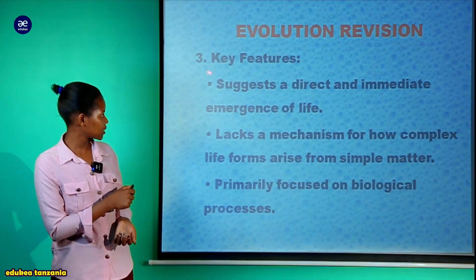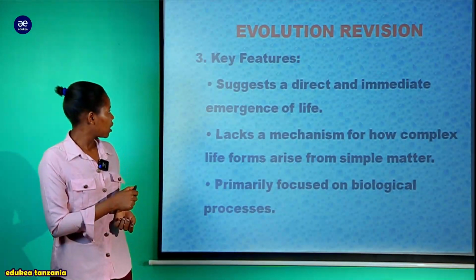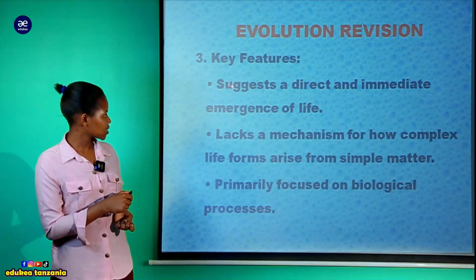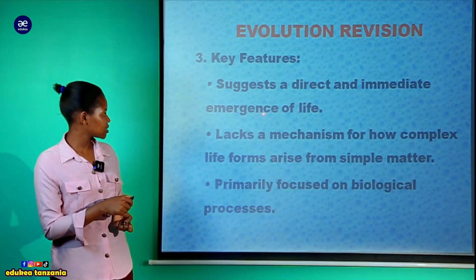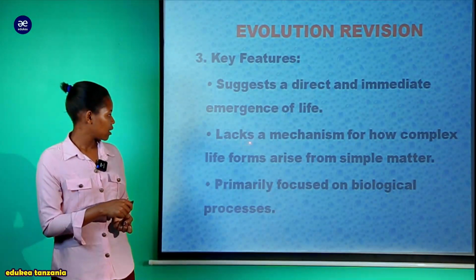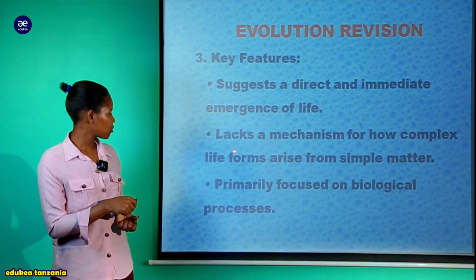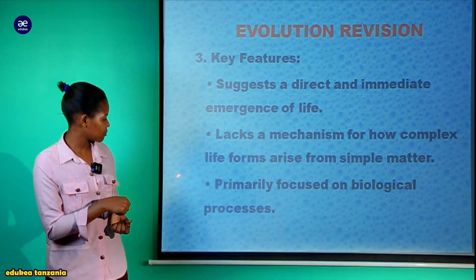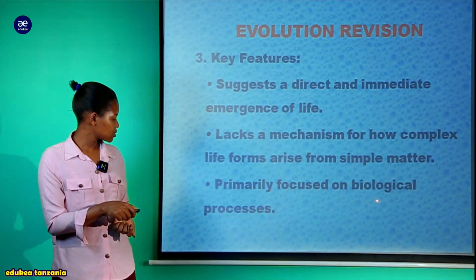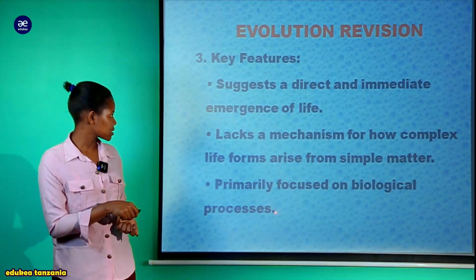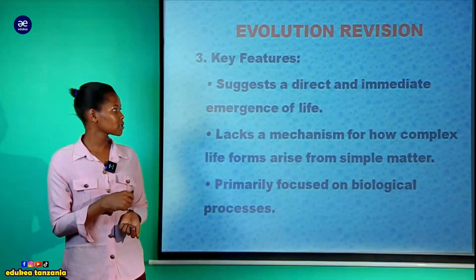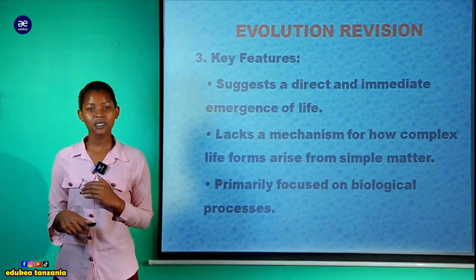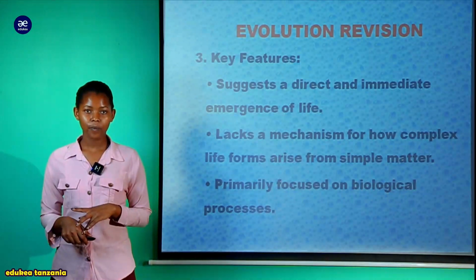Now we look at another one, key features. On the key features you can see it suggests a direct and immediate emergence of life. Also it lacks a mechanism for how complex life forms arise from simple matter, and it is primarily focused on biological processes. Looking at the key features of this theory, it suggests a direct and immediate arising of life.